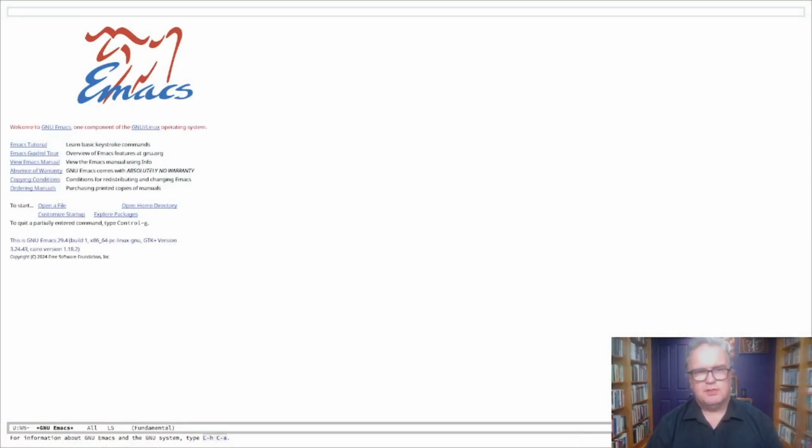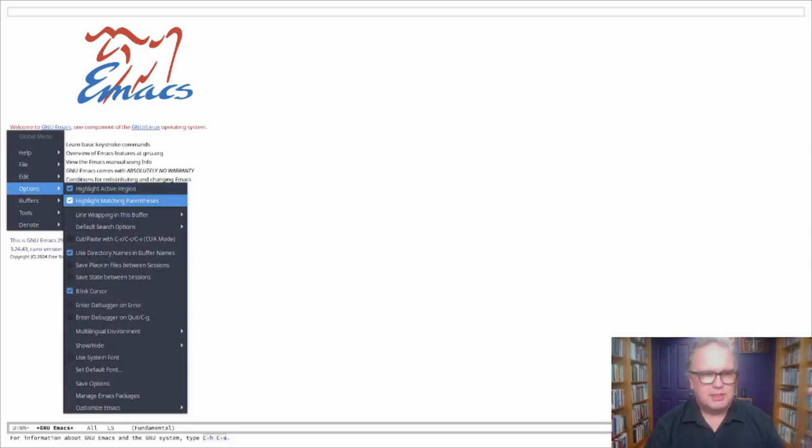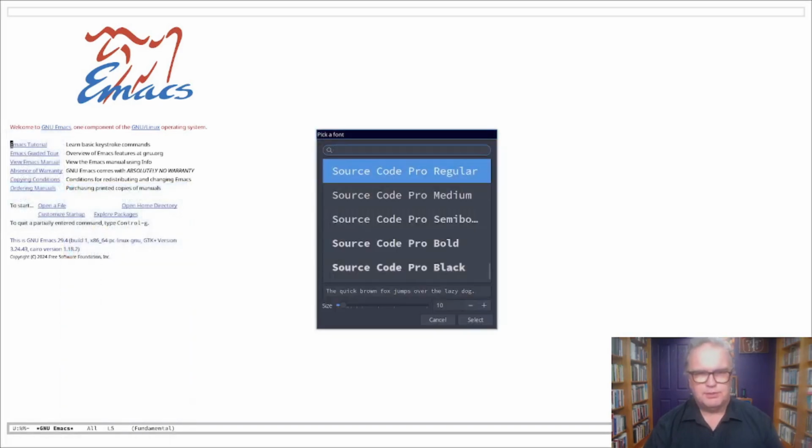But before we do, I would like to increase the font size because it's a little bit small. Now you see that in Emacs Writing Studio there are no menus, but there is a shortcut to get to them. So pressing F10, and I go down to Options, and in Options there is Set Default Font. Hit Enter, a little pop-up shows up.